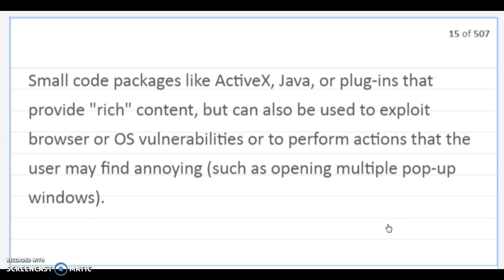Script support. Small code packages like ActiveX, Java, or plugins that provide rich content, but can also be used to exploit browser or operating system vulnerabilities, or to perform actions that the user may find annoying, such as opening multiple pop-up windows.